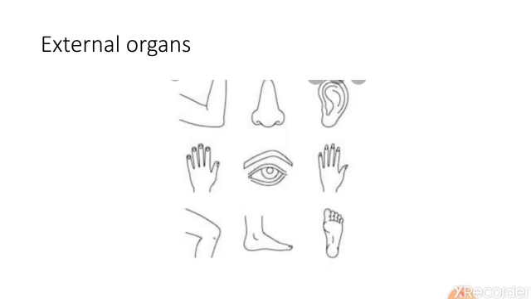Now in this picture you can see different parts of our body. You can see nose, eye, ear, hands, legs, and these are our external organs. These organs are present on the exterior part of our body and we can see them easily.